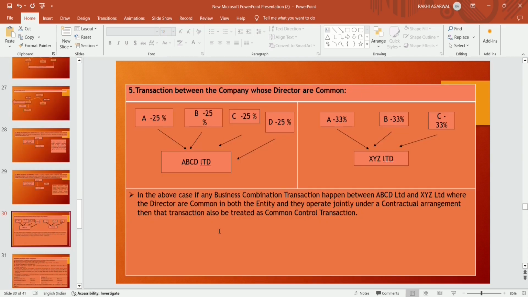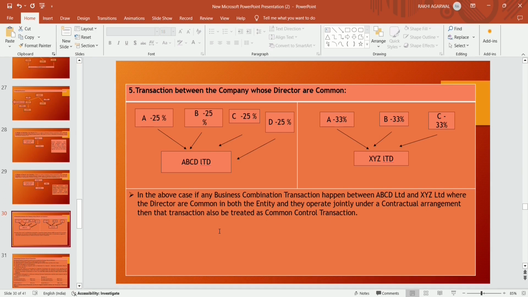Now, transactions between companies whose directors are common. A group of individuals form ABCD Limited. That is, A is having a 25% stake in ABCD Limited, B is having a 25% stake, C is having a 25% stake, and D is also having 25%.